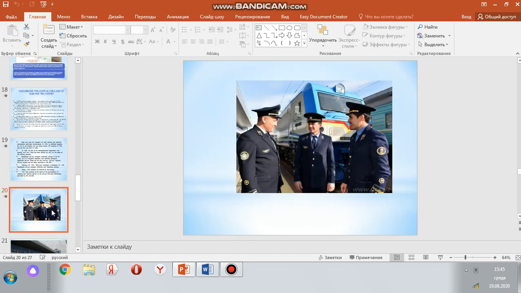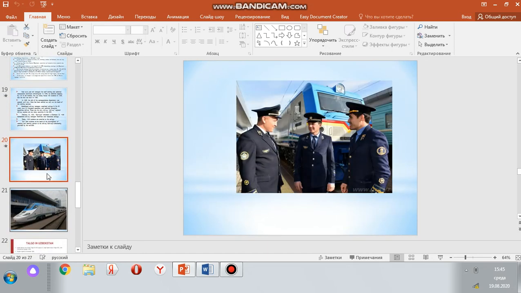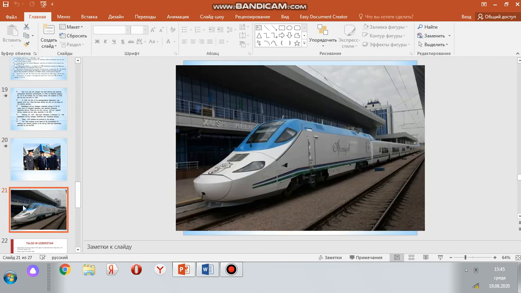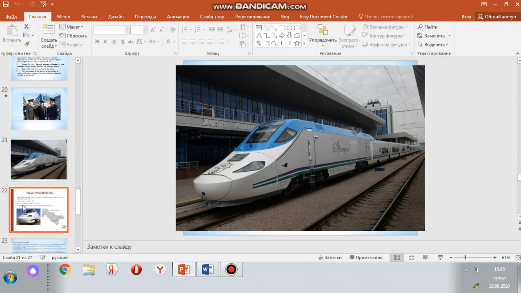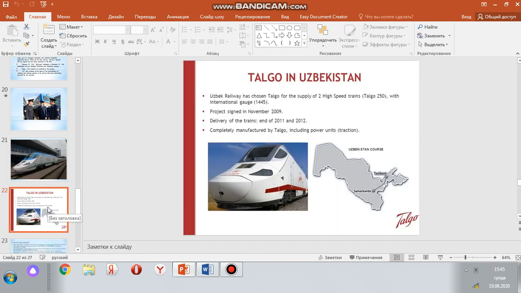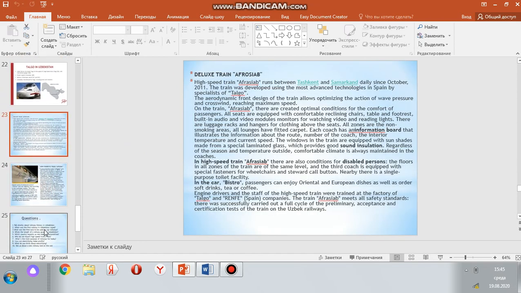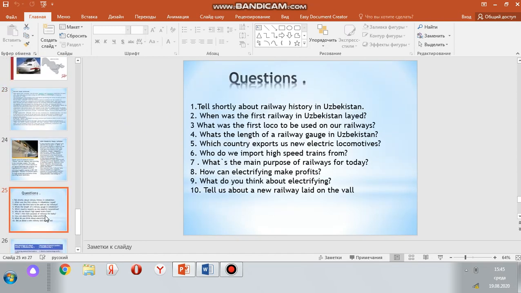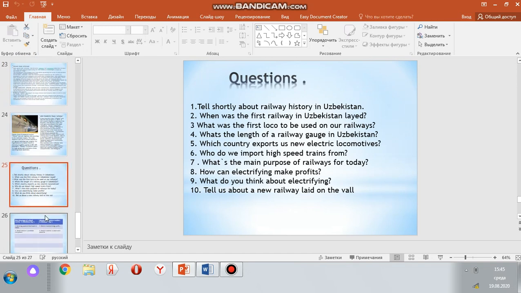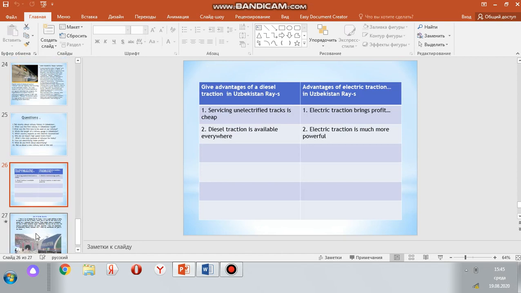Here we can see the photo of our railwayman, of our new high-speed train Talgo or Afrasiab, and information is given about Talgo and Afrasiab, and of course questions related to our presentation, and some activities.